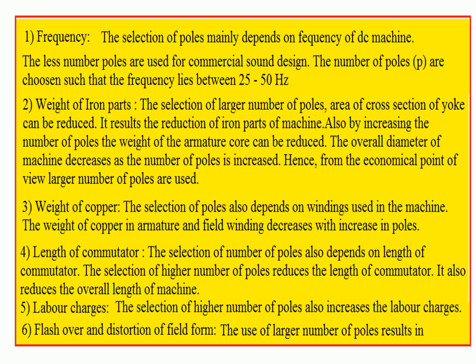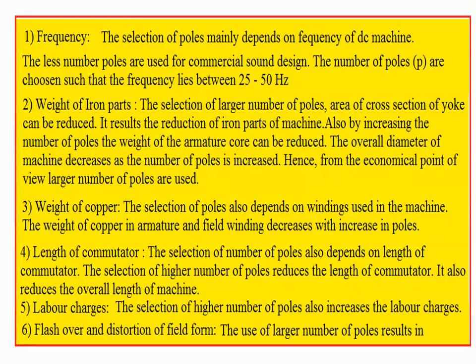Number 4, length of commutator. The selection of number of poles also depends upon the length of commutator. It follows the same way: as a higher number of poles is used, it reduces the length of commutator. It reduces the overall length of the machine. Hence, for better design we have to use a higher number of poles. The disadvantages are very few. Number 5, labor charges. The use of more poles increases labor charges.